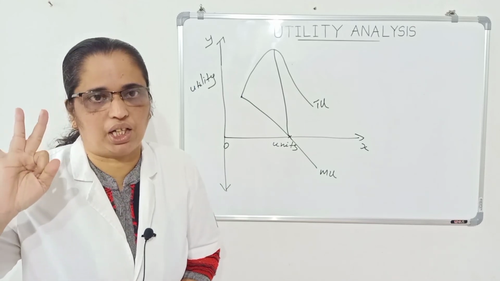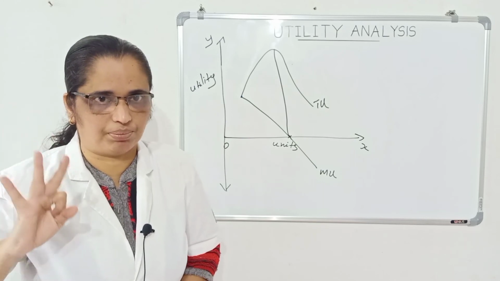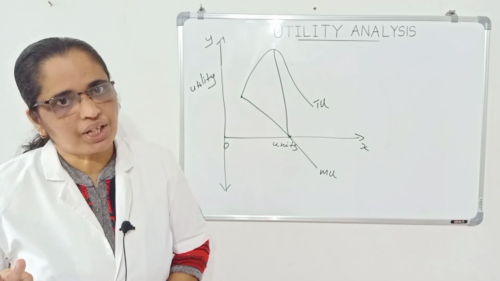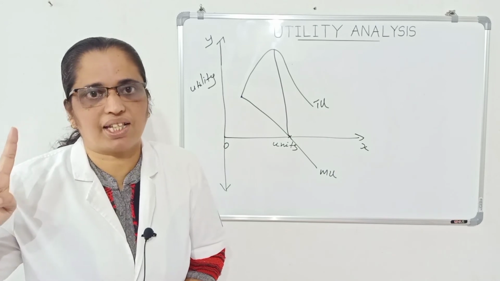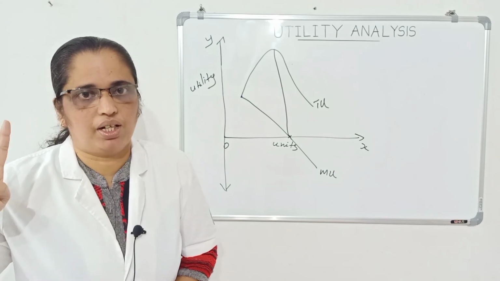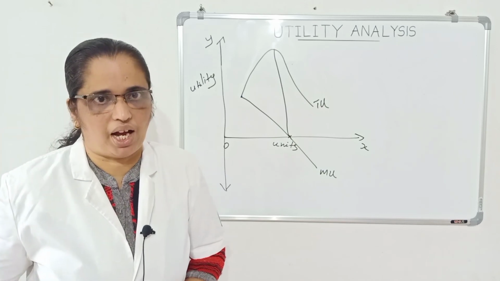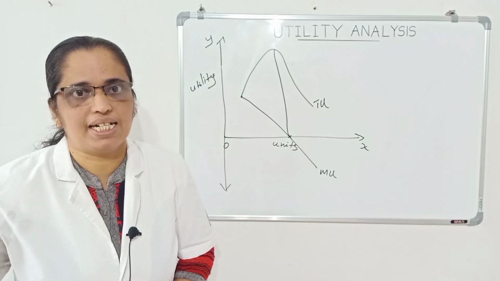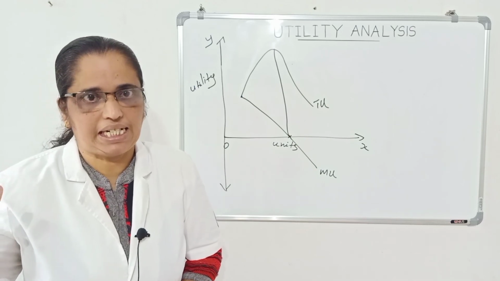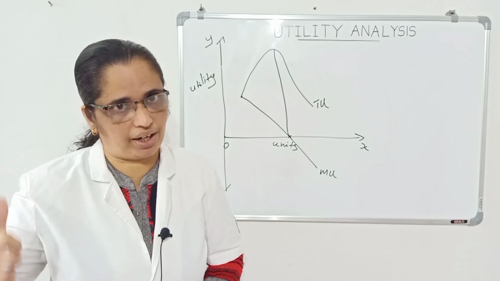Number 3, when the total started to decline, marginal will be negative. A next possibility I told you, suppose when the marginal is constant, total will increase at a constant rate. And last one, suppose the marginal increases, total will increase at a fast rate, that is at an increasing rate.